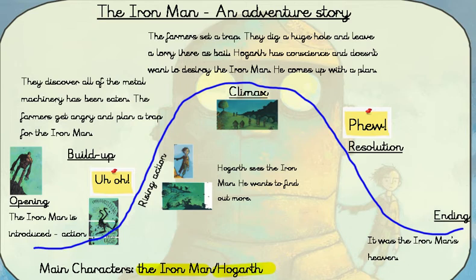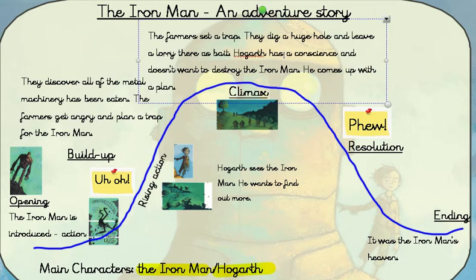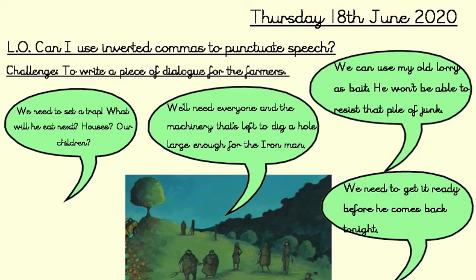So, just to recap on our story mountain, we are about here, okay? The farmers have discovered all of the metal machinery has been eaten, they get angry and they're planning a trap for the Iron Man. Now, this is what's coming next. The farmers are going to set a trap. They dig a huge hole and leave a lorry there as bait. Hogarth has a conscience and doesn't want to destroy the Iron Man. He comes up with a plan. So we're still focusing today around this, and we're going to be doing some speech.